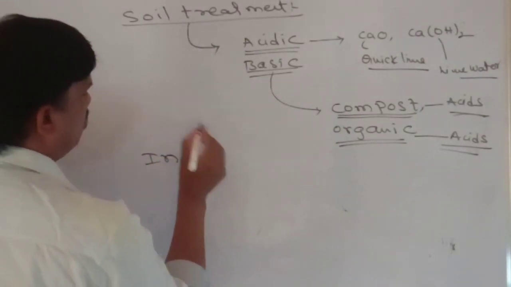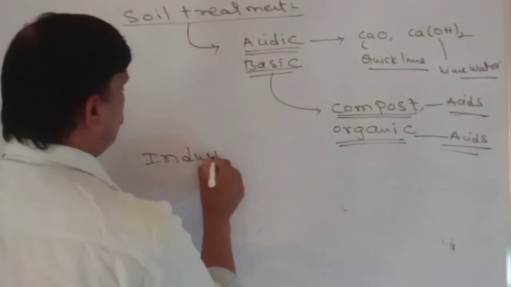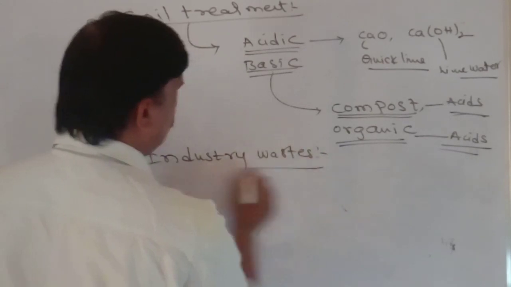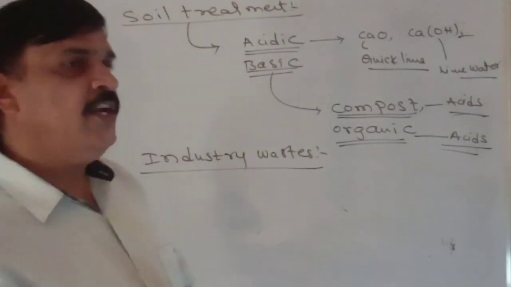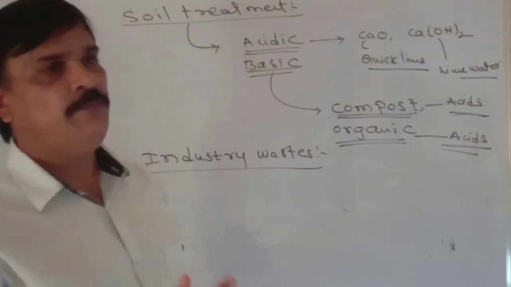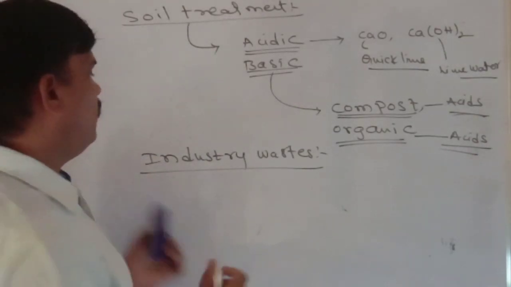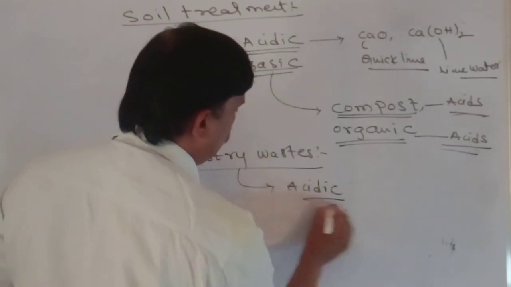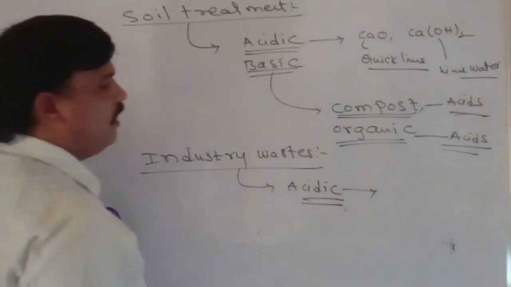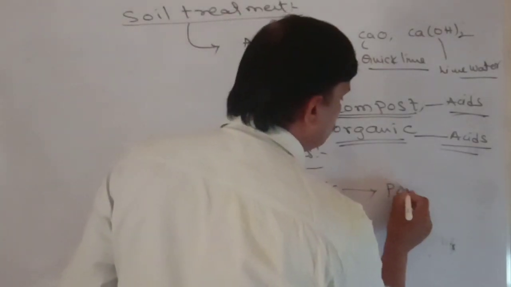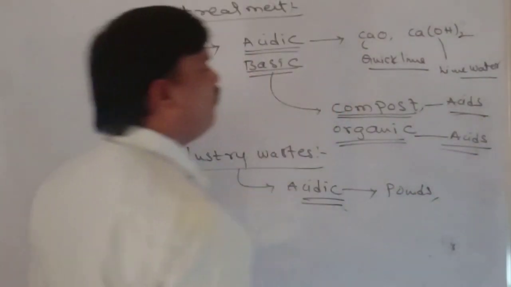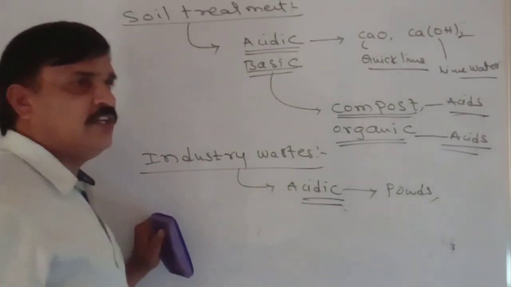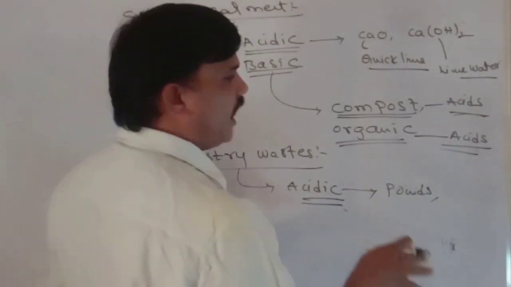Next, the neutralization process in industries: industrial wastes. All industries release many pollutants, and these pollutants are generally acidic in nature. Once these acids are released into ponds or seas or any water, these acidic pollutants kill fishes and aquatic life.